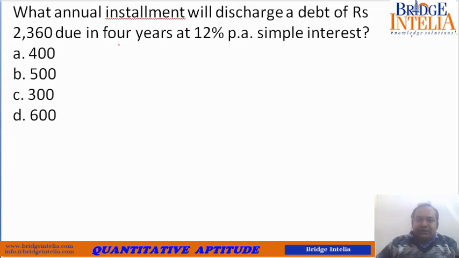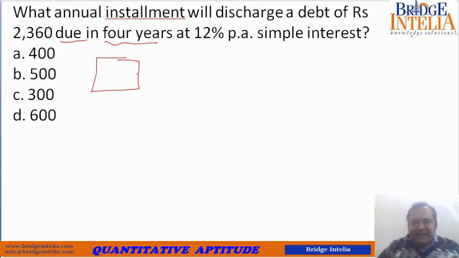A debt due in 4 years at 12% simple interest. It means that you have taken some loan, and this loan was supposed to be paid after 4 years, because it is said it is due in 4 years. Nobody is asking you to pay in installments. You have taken a loan and that loan was to be paid after 4 years, and the total amount that you were required to pay then was 2360.